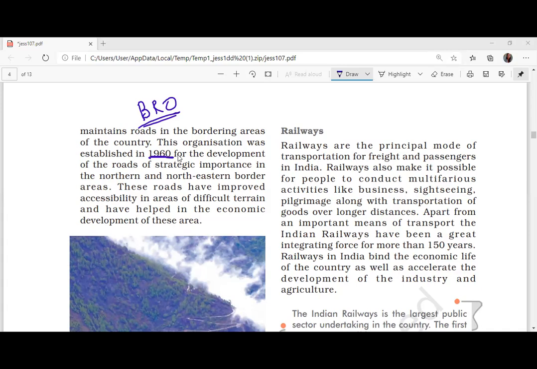And what is the purpose? The development of roads of strategic importance in the northeastern borders everywhere. Write down: development of roads for strategic importance.